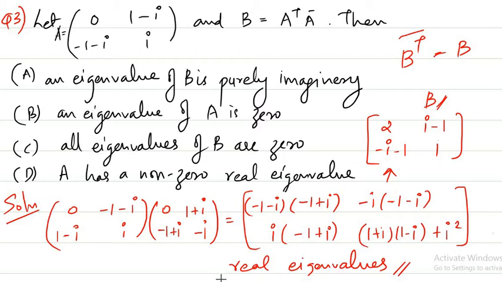If you know this particular property, we can directly write down the answer. So what is the answer? Option A is not true. Option C is the correct option: all the eigenvalues of B are real. Since we have a Hermitian matrix, that is why we get this particular option. Okay, so let's move on to the next question.